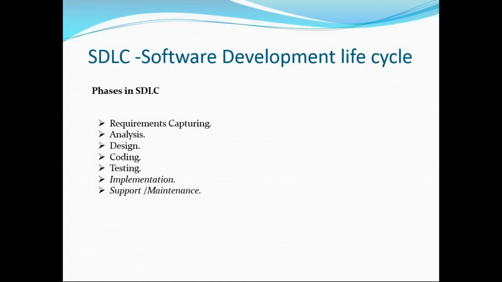After the implementation, we go for support and maintenance. So this is very, very important. SDLC, software development life cycle: requirement capturing, analysis, designing, coding, testing, implementation, and support and maintenance. This is a cycle. You cannot break this cycle. Without designing, we cannot go for coding. Without coding, we cannot do testing. Without testing, we cannot go for implementation. Without implementation, we cannot give support and maintenance. So it's a sequence order. You need to tell it in order.